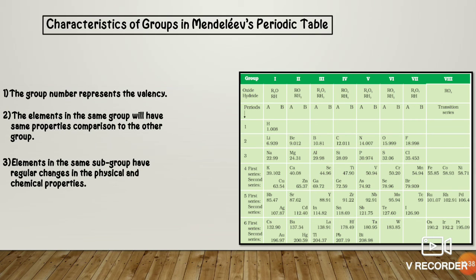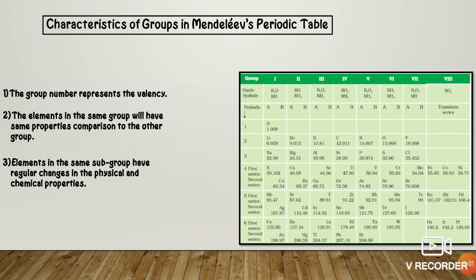Lastly, when it comes to subgroups, like potassium and copper, you can see they are in the same subgroup. Likewise, there are many other elements in the subgroups, and they will have totally different physical and chemical properties. Let's say we have calcium and copper. Oh sorry, it is not calcium and copper, it is potassium and copper.